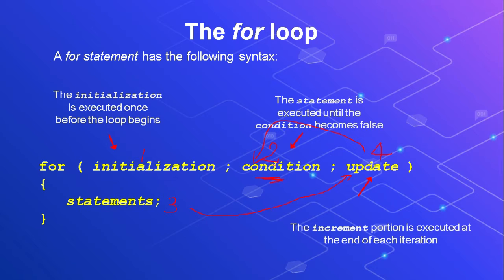If the condition is true, then this block of statements will be executed again. Then updation will be done, then the condition will be checked. If found true, this block of statements will be executed. This will continue up to what time, or up to what number of times? Whenever the condition gets false.